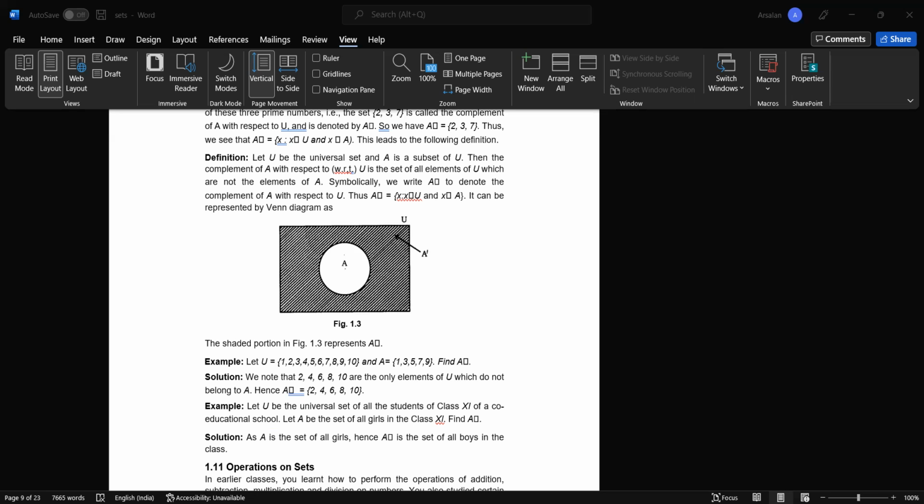So basically, a complement: if there is a universal set and a set, and we want to take the complement of that particular set, for example, a universal set consists of the values from 1 to 10, and there is a set which consists of the values from 1 to 4, and we want to take the complement of that set. Let's rename it as B.